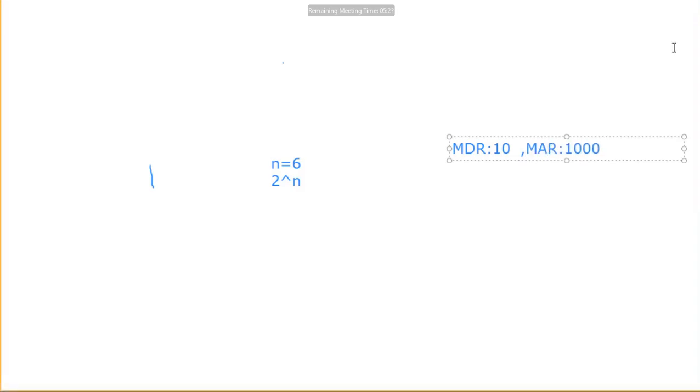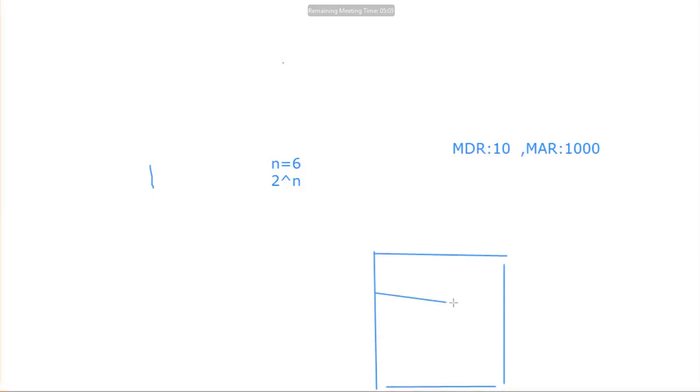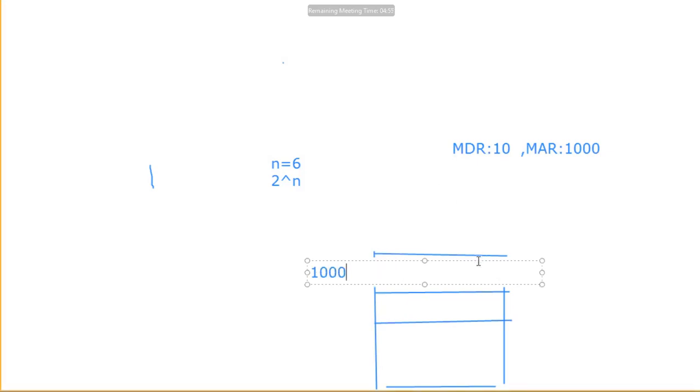Now I have to issue the write signal. After issuing the write signal to the memory for the 1000th location, 10 will be saved in the 1000th location. Like this, it will work.